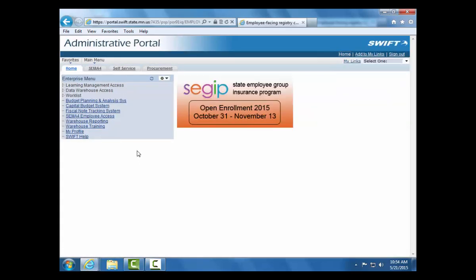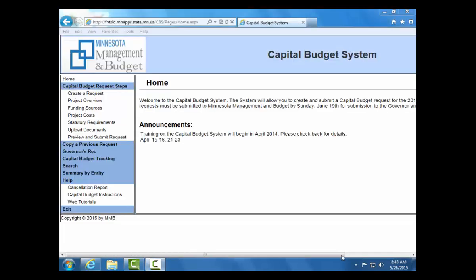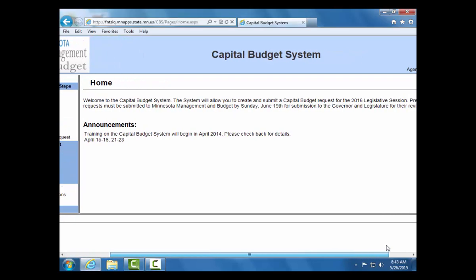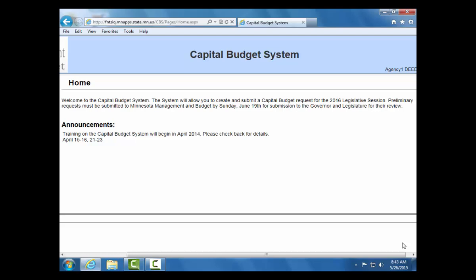From here, select the Capital Budget Systems link. This link brings you directly to the home page of the Capital Budget System. Any announcements during the Capital Budget System process will be posted here on the home page under the Announcements heading. Please pay attention to this section.